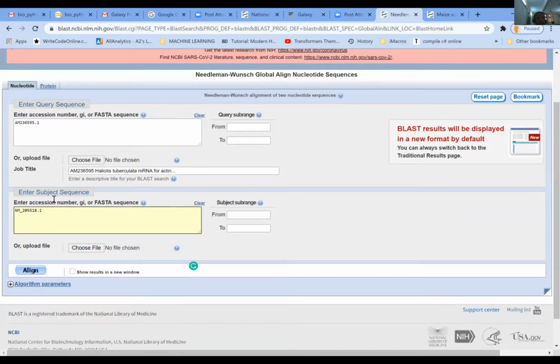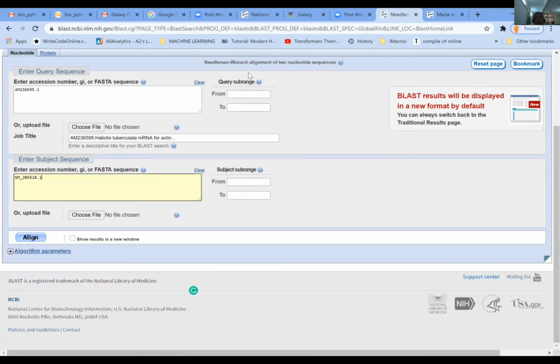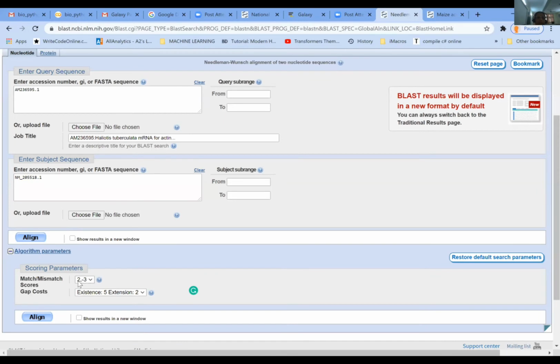And then, because an algorithm is nothing but based on some mathematical calculations, there is a match score and a mismatch score. Match score is when there is the same nucleotide, A matches A, it is a match. When A doesn't match with A, it is a mismatch. So these numbers which you are seeing here are scoring parameters.